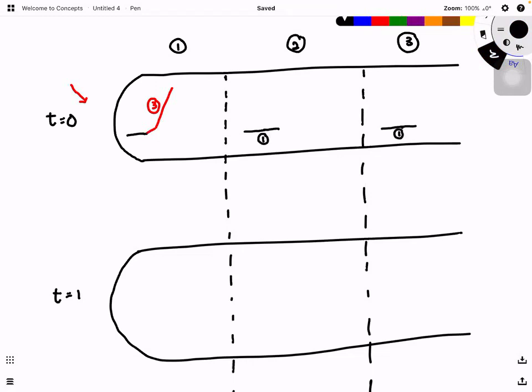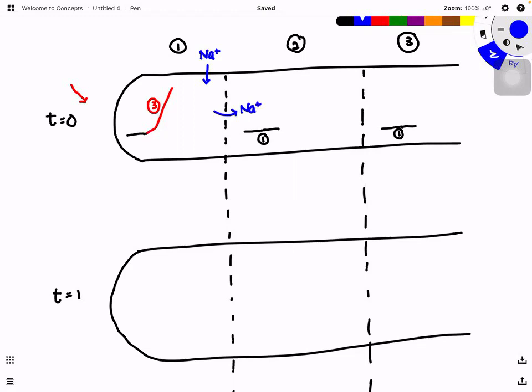Now, what is the main event that happens at phase number 3? Rapid depolarization. Basically, there is the entry of sodium ions, a lot of sodium ions. Some of the sodium ions now repel each other and enter region number 2. So this one is T equal to 1 millisecond now.